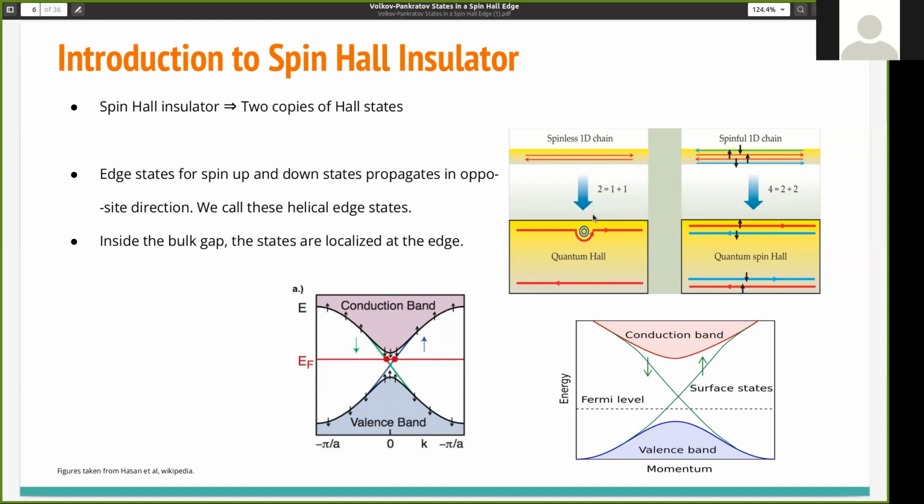Now, please note that this is true for a spinless channel. If we have a spinful channel, there exist two spin-filtered channels, and these two channels together are known as the helical state. You can see from the dispersion relation, this is the conduction band, this is the valence band, there is a band gap, and this is basically the surface state or edge state.